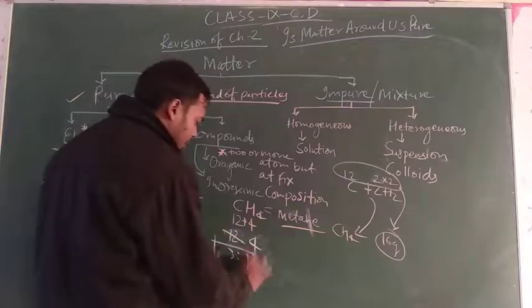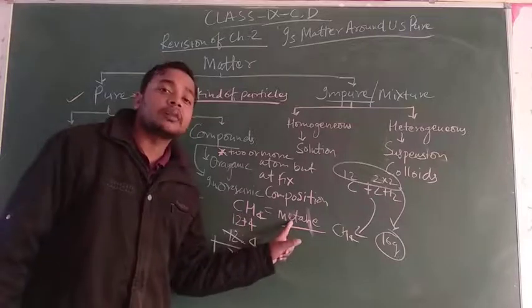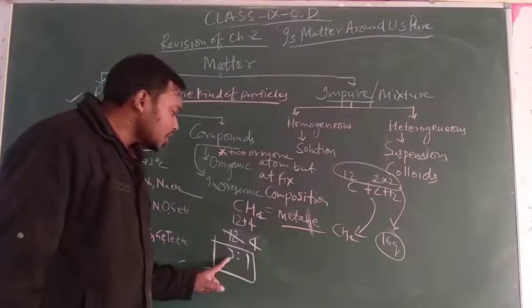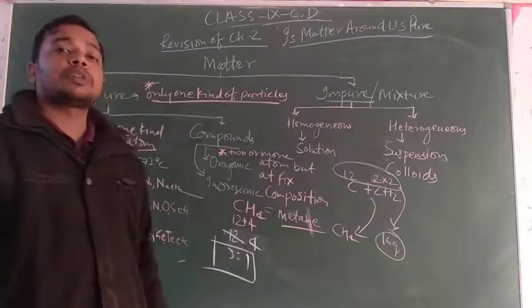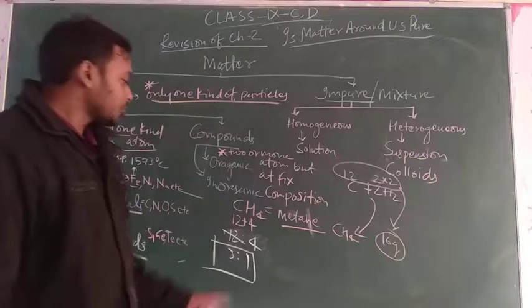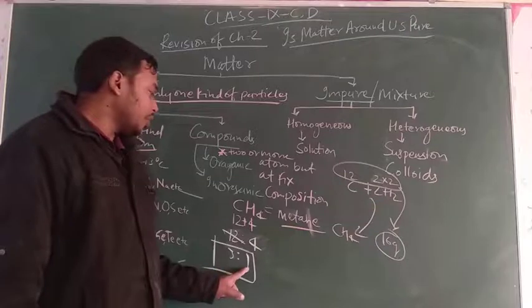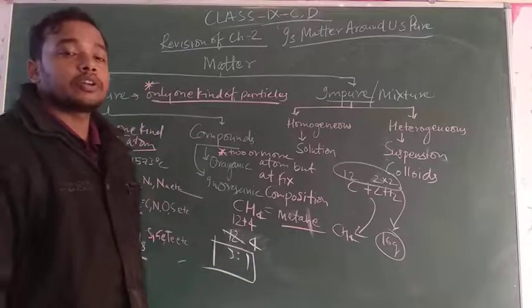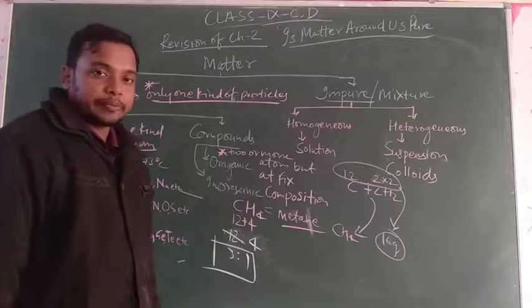So the ratio of carbon and hydrogen in the formation of methane is 3 parts of carbon and 1 part of hydrogen.